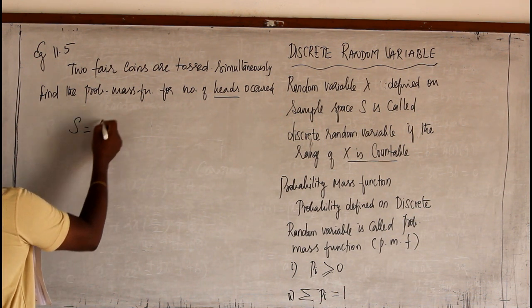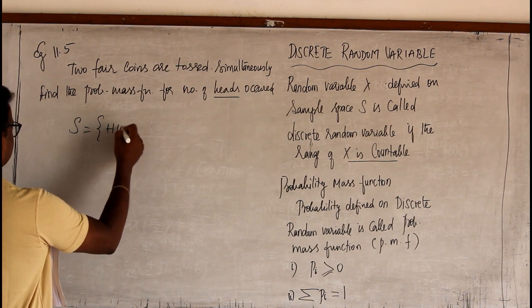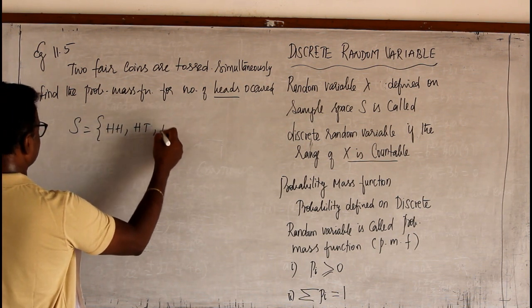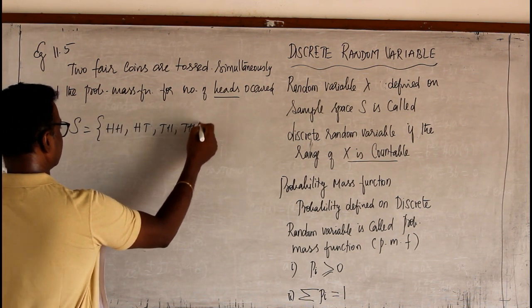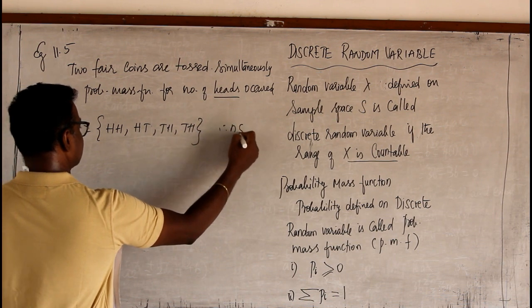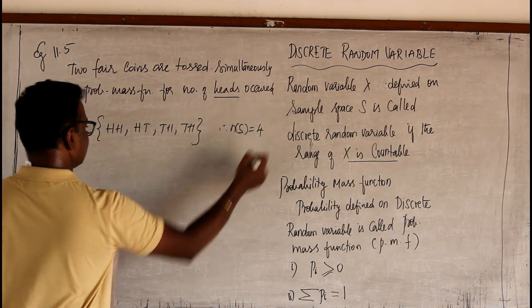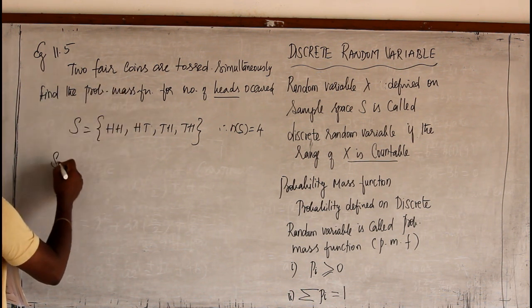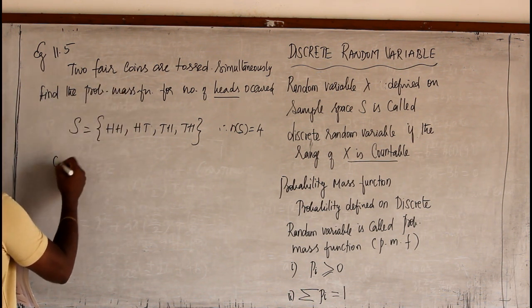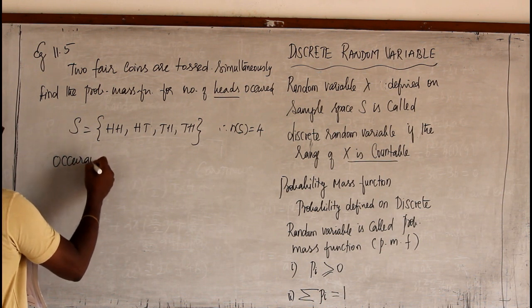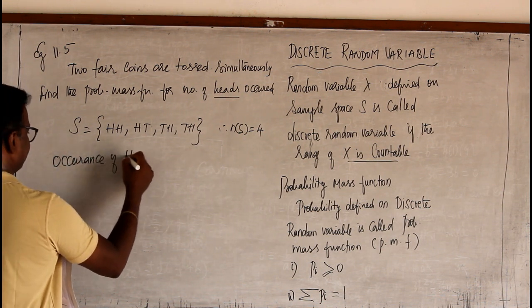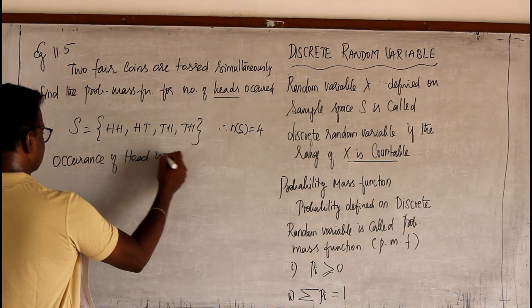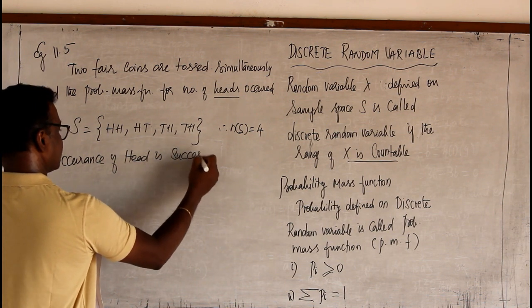What is the sample space when two coins are tossed? HH, HT, TH, TT, we know. Therefore, n(S), the total sample space, is 4. Now, I need success to be head. Occurrence of head is success here.